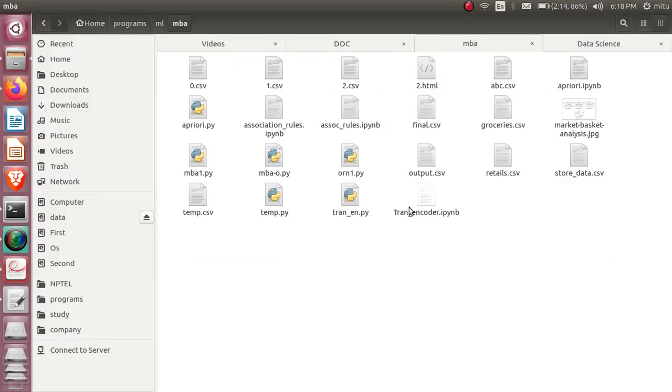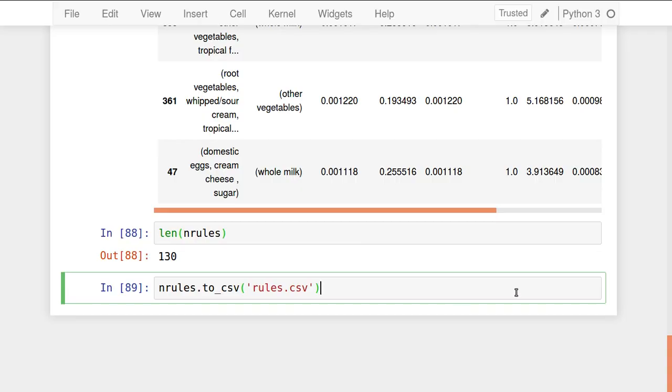Okay, so let's see, this file is saved here. Where is that? And rules.save, okay, it's not saved here. But you can check how exactly the output is generated for these n rules, and it's there: antecedent, consequent, and the support, the confidence, saved in a CSV file format, and that we can use to perform further operations.